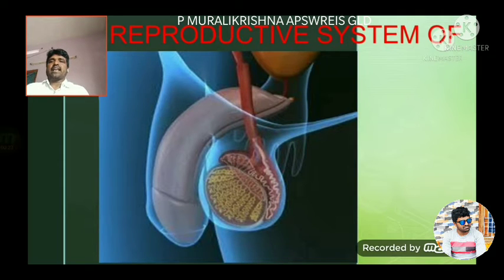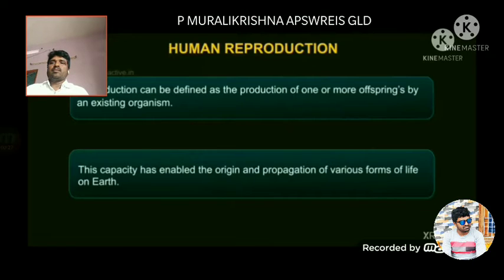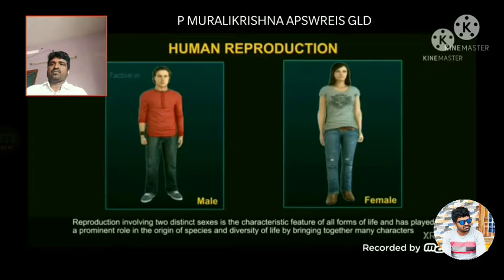Before going to recap, what is reproduction? Reproduction can be defined as the production of one or more offspring by an existing organism. This capacity has enabled the origin and propagation of various forms of life on Earth.